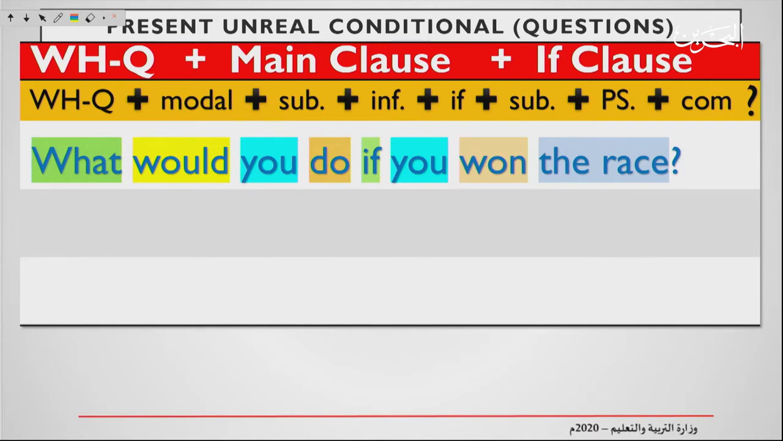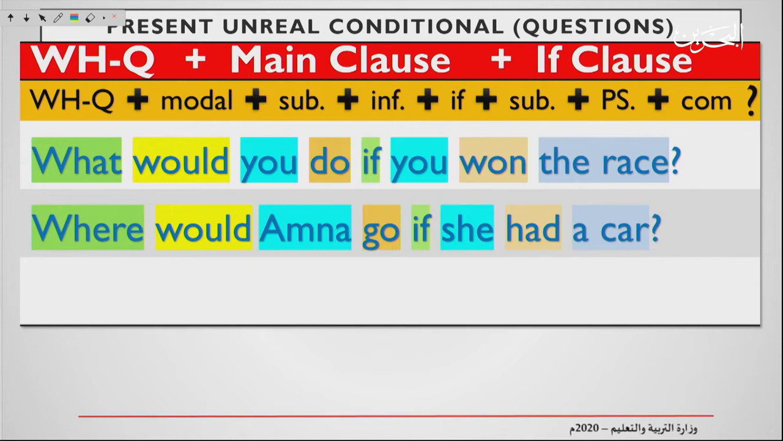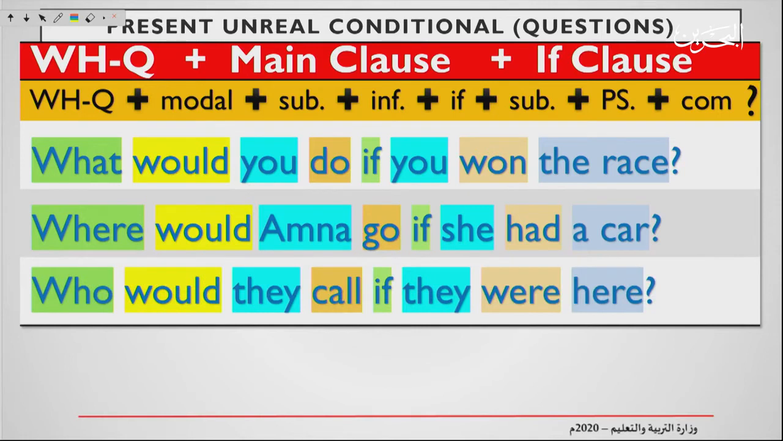All right, let's check another example. Now, I would change, instead of what, where. So, where would Amna go if she had a car? Okay, let's change the question word into who. Who would they call if they were here? Now, this is how you form the present and real conditional using the WH question words.